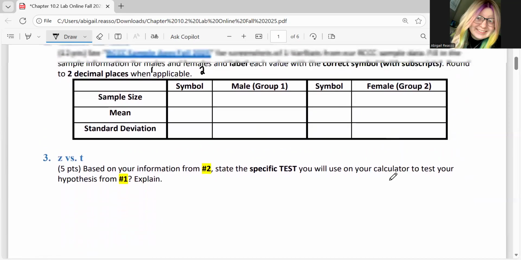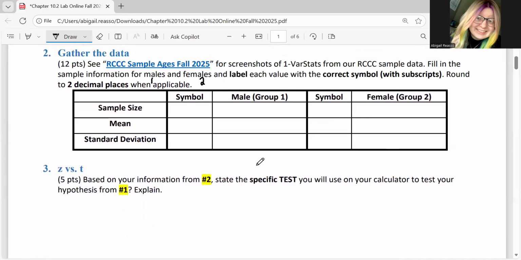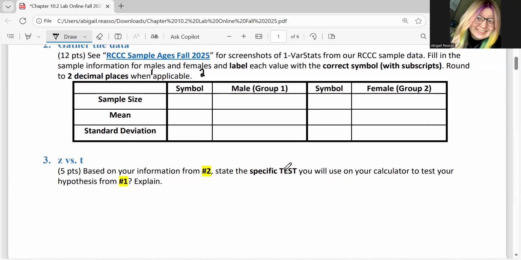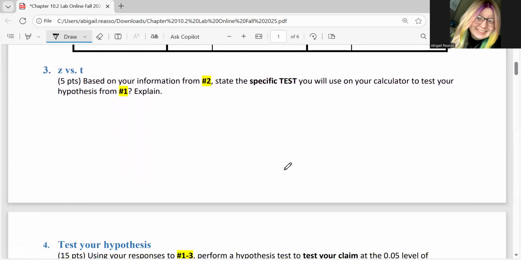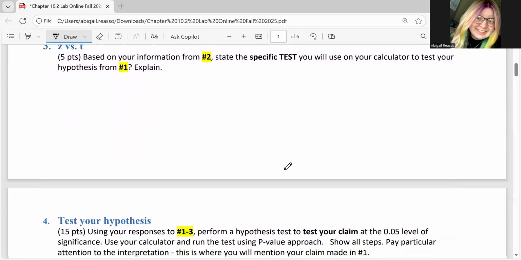Based on our information in number 2, we want to state which specific test in our calculator that we are going to use to test our hypothesis in number 1. So that is going to tell us which one we should be choosing in our calculator, because we want to use our calculator for these problems. And we need to explain why we can use this test. Remember, explanations should be in complete sentences.